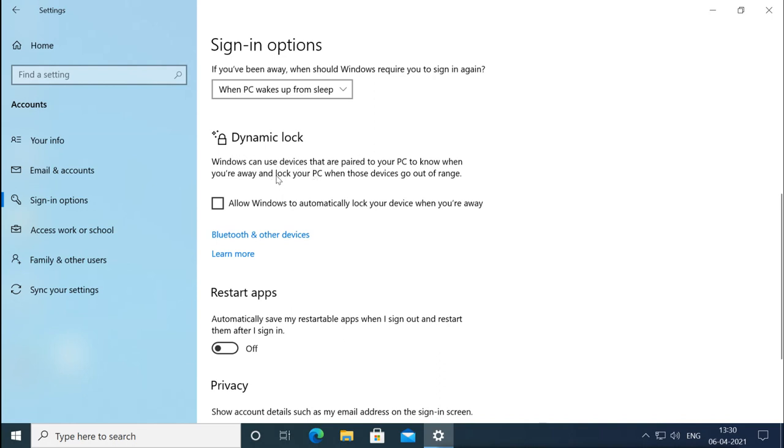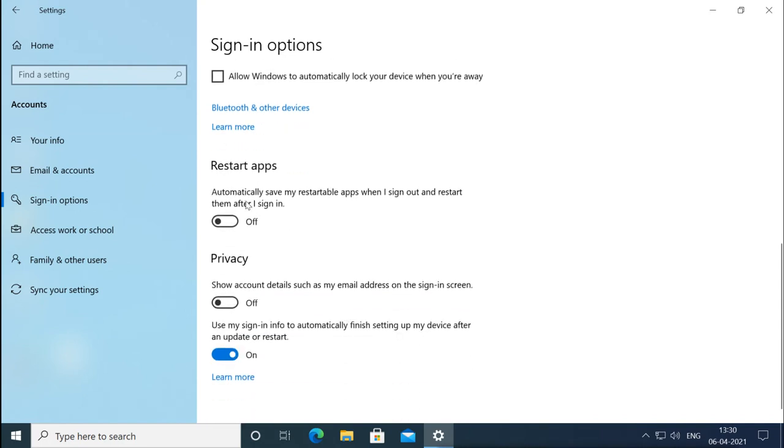You can enable this, and for that you need to pair some Bluetooth devices. Restart apps: automatically save my restartable apps when I sign out and restart them after I sign in. You can enable this feature, so whenever you sign out, whatever apps are running will keep running when you sign in again. And there are some privacy options also available. Show account details such as my email address on sign in screen is off, and show my sign in info, automatically finish setting up my device after the update or restart, is enabled. So these are the signing options we have.